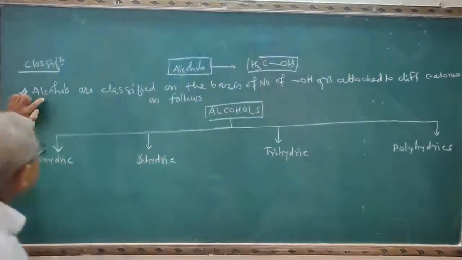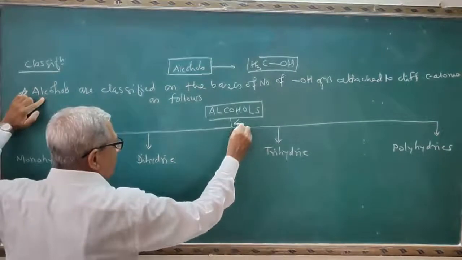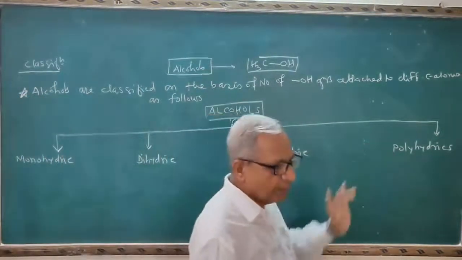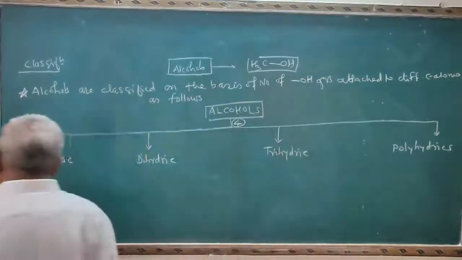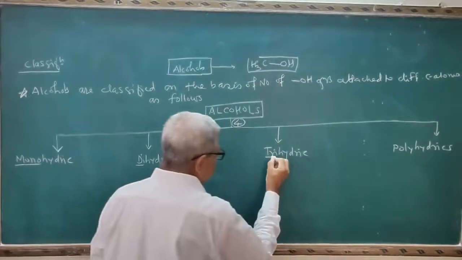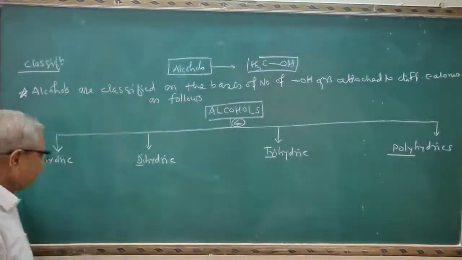So objective question here: alcohols are classified on the basis of number of OH groups attached to the different carbon atoms. They are classified into four groups here: monohydric alcohols, dihydric alcohols, trihydric alcohols and polyhydric alcohols. Just underline the terms mono, di, tri and poly. You know the meaning of these terms.